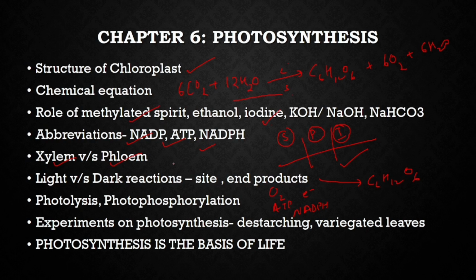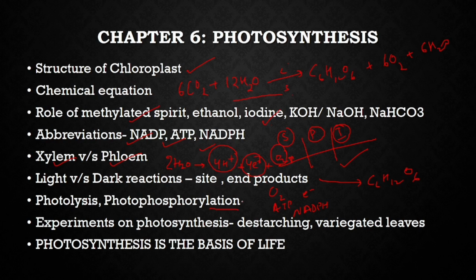Photolysis. Photolysis is what? Breakdown of water. 2 molecules of H2O will break down into 4 hydrogen ions plus 4 electrons plus oxygen. So this oxygen gas is given out, and these hydrogen ions are used for reduction of NADP. 4 electrons are used for photophosphorylation.